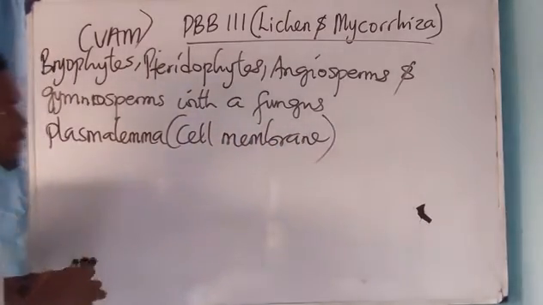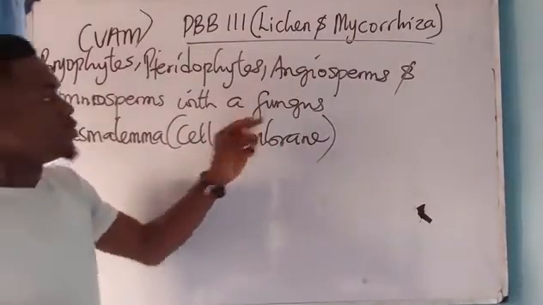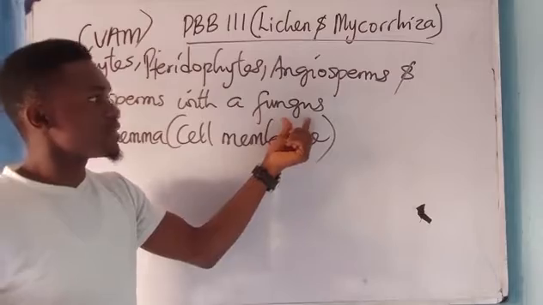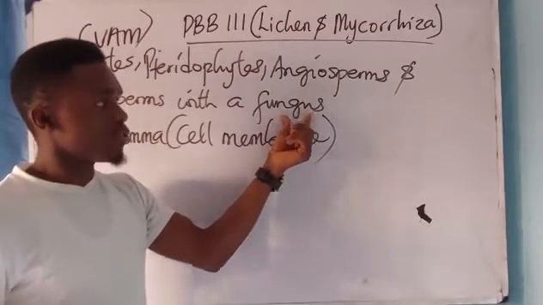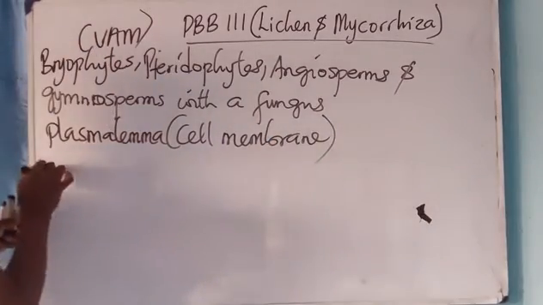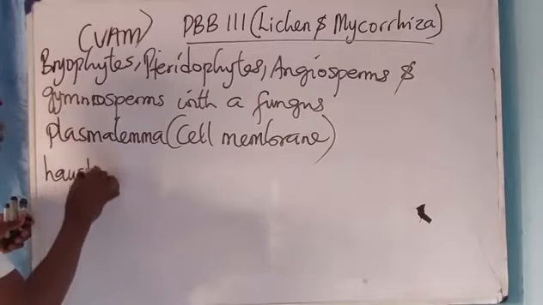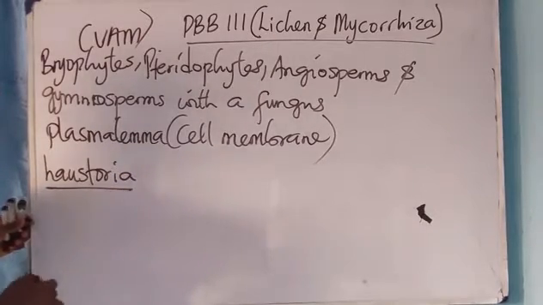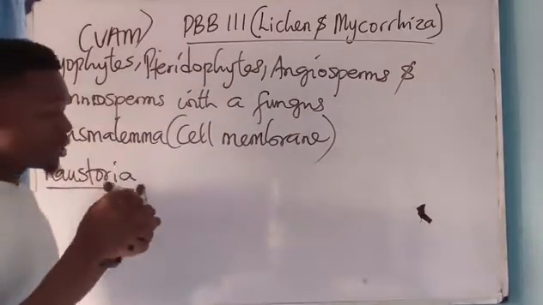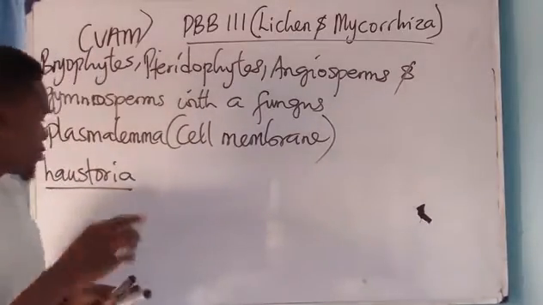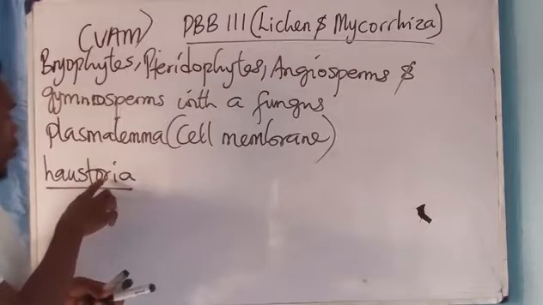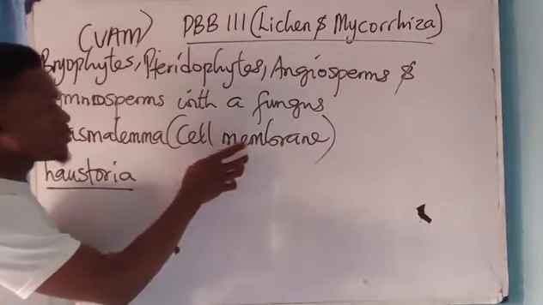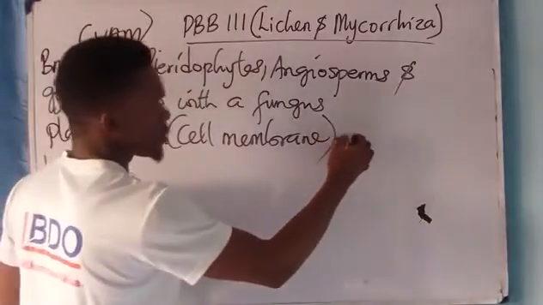The hyphae branches present in fungus are called what? Haustoria. And haustoria are the roots of what? Parasitic plants. The root of a parasite or saprophyte is called haustoria. Now this haustoria penetrates the plasmalemma, which is the cell membrane, to form what is called